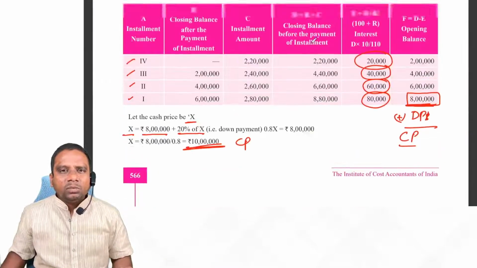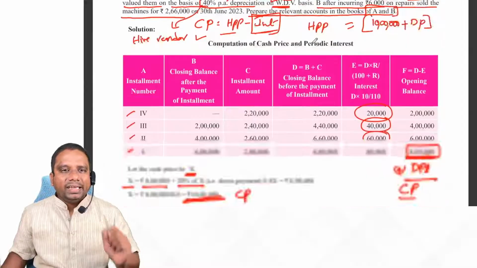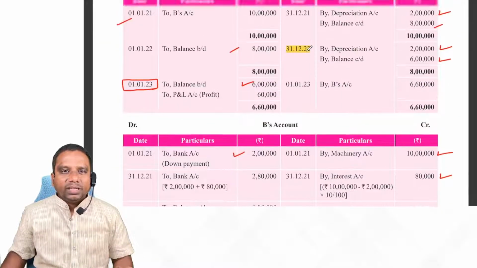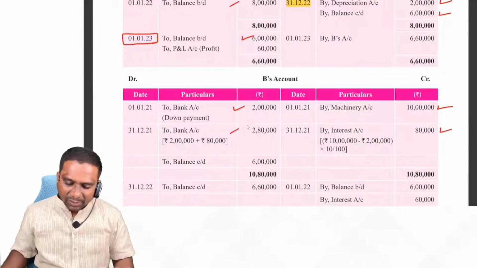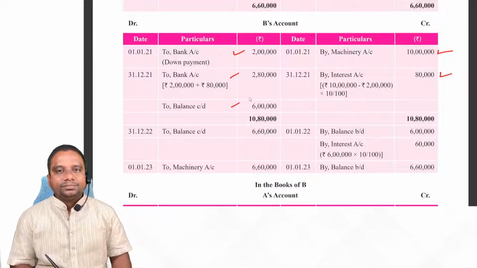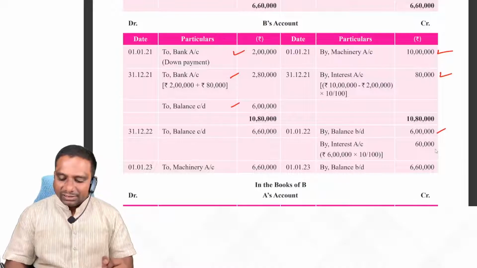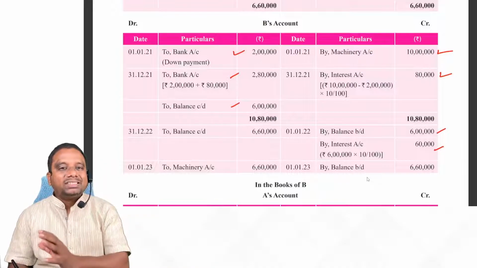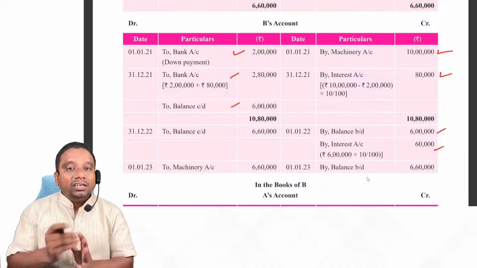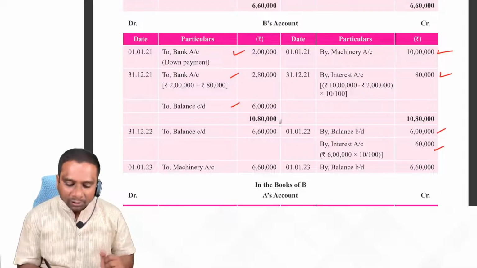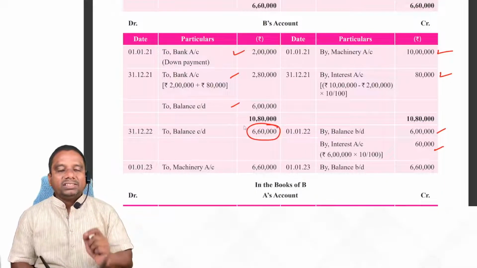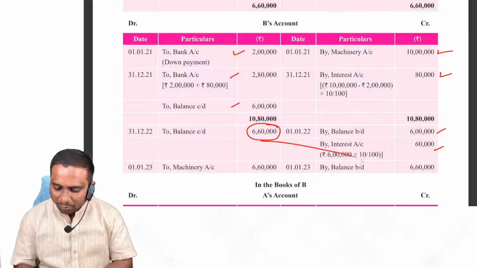Now, what is the installment amount here? First installment, 2 lakh 80,000 we pay. Remaining amount left, 6 lakhs. Now, this becomes opening balance. What is the interest for second year? 60,000. Total amount due 6 lakh 60,000. But here we failed to pay the amount due to him. So, what is the total amount due? 6 lakh 60,000. Now, this becomes opening balance here.